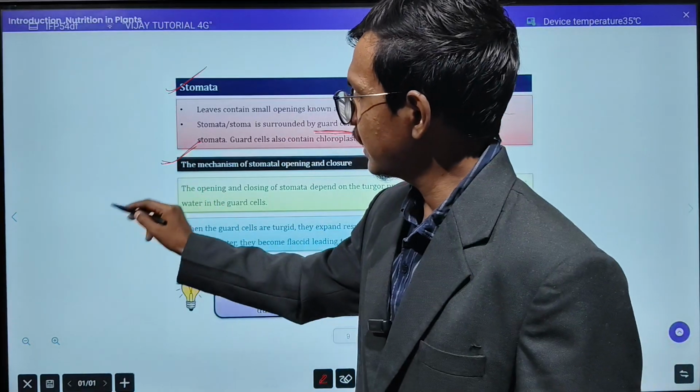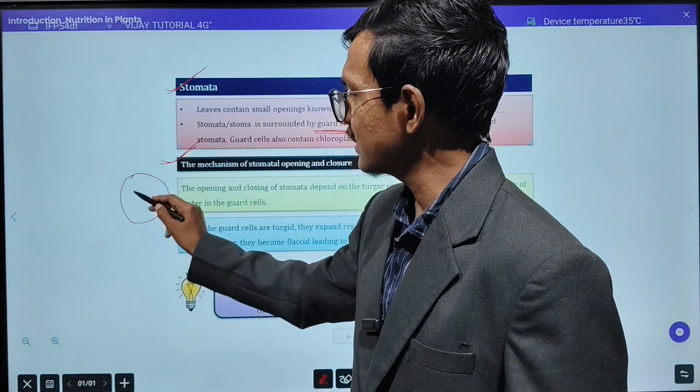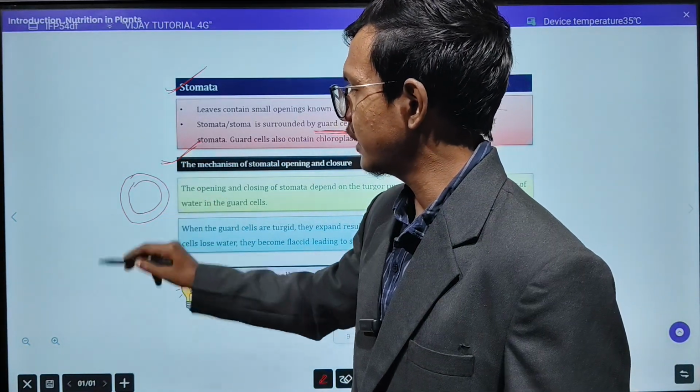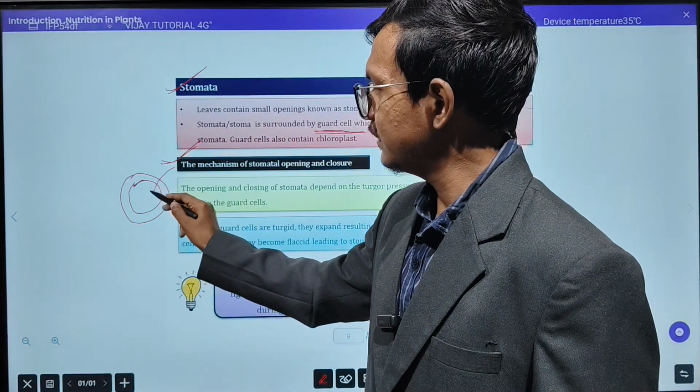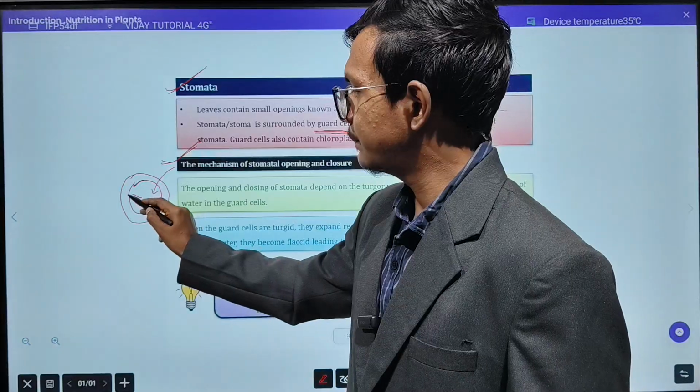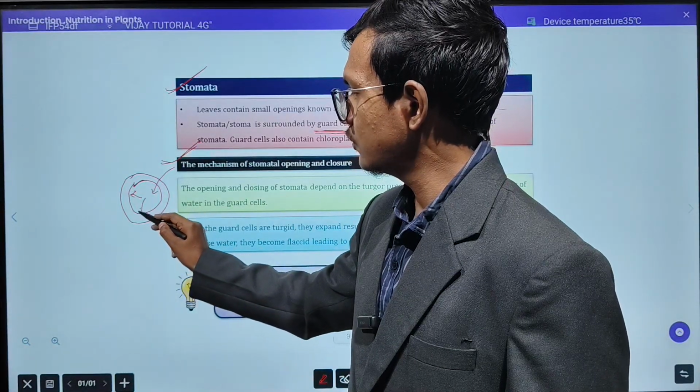Suppose any cell is there that will have a cell wall, and this is your cell membrane. This is your plant cell, I am saying. Now when the water will enter inside, then it will have a pressure in all directions.